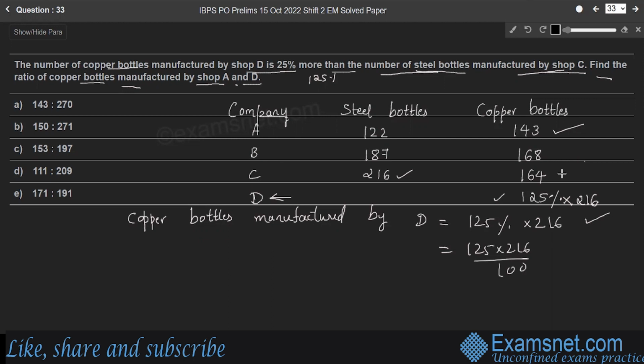Simplify it: 25 into 5, 25 into 4, you'll get 4 into 5, 4 into 4. So you will get 270. Therefore, company D manufactures 270 copper bottles.